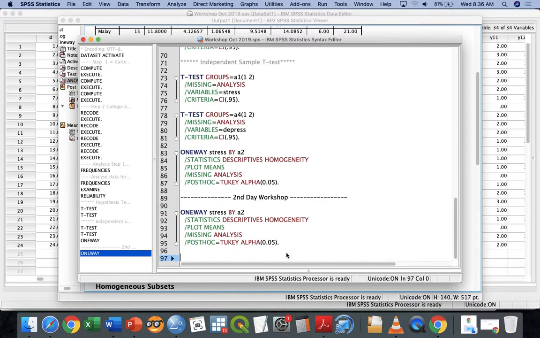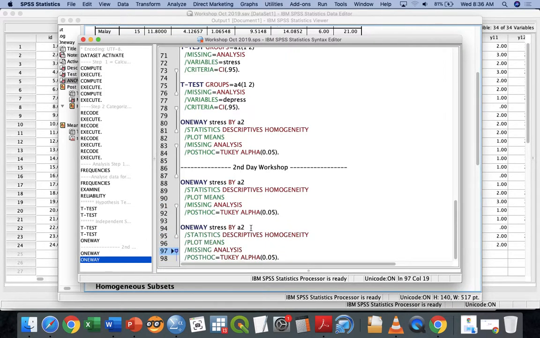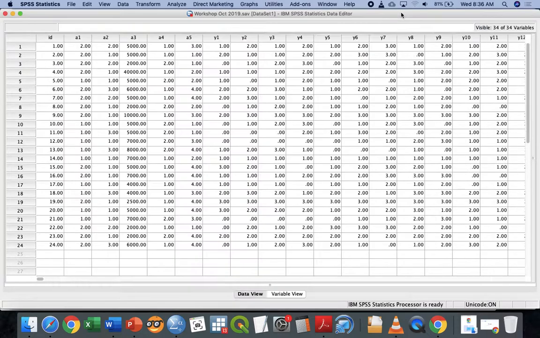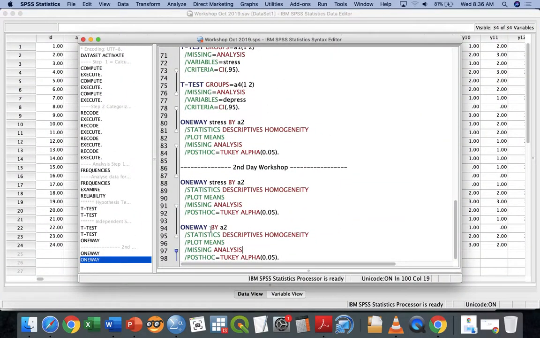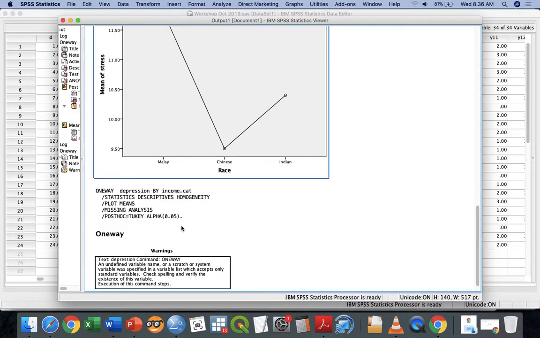And I'm going to paste it accordingly. And I'm not going to spell it for stress. I'm going to look it into the depression, right? So majority of you look for depression because you're depressed already. No lah, kan? Okay, so what I'm going to put here is depression. And then A2 is actually our races, but now we are going to change it into income.cap, correct? And then we can just run it like this, highlight and Control R.